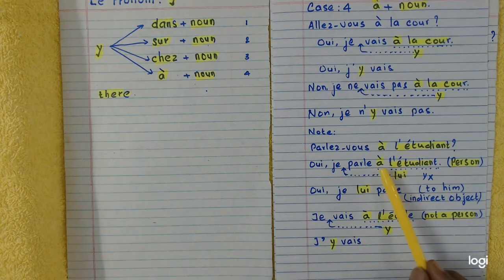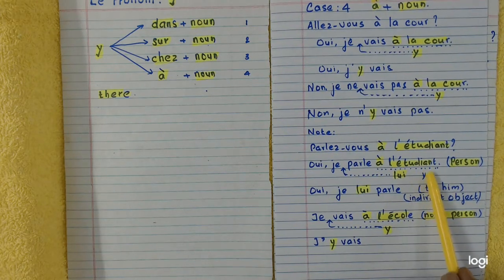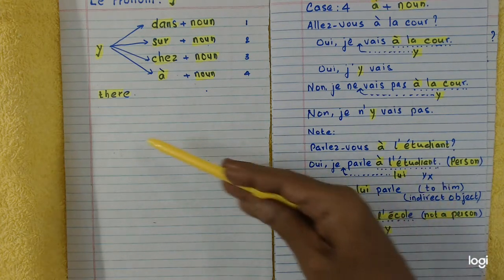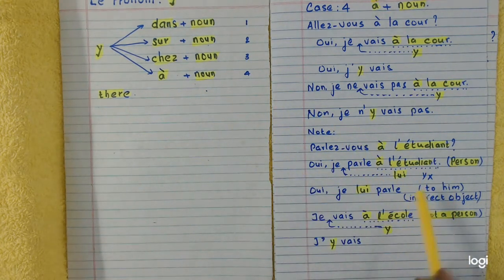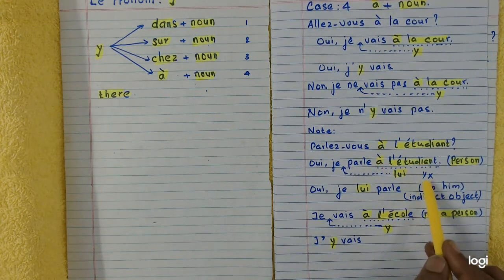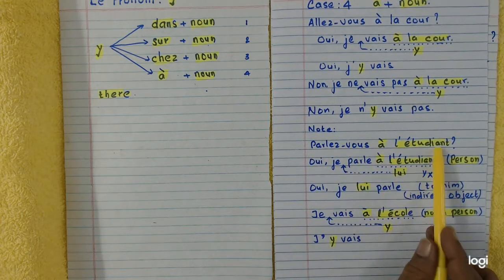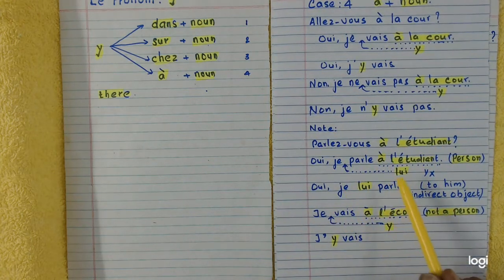Just because A is followed by a noun, if you replace it by y, grammatically it becomes wrong. Why? Because y takes the meaning of there. So what will be the meaning of this sentence if you replace à plus l'étudiant by y? I speak there. Do you speak to the student? Yes, I speak there. That's wrong.